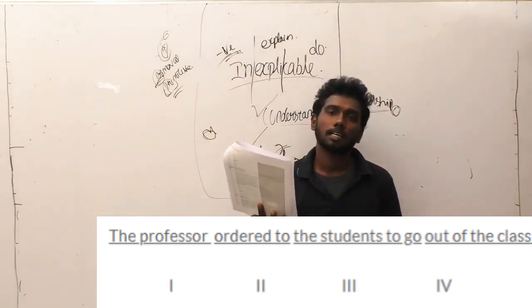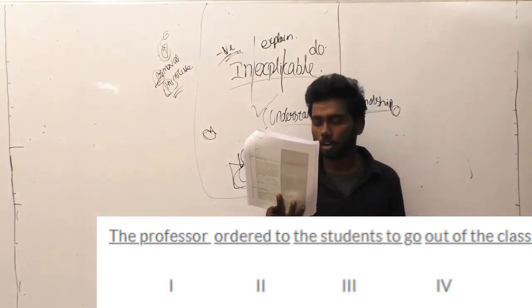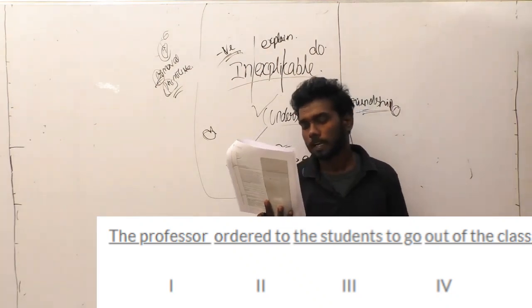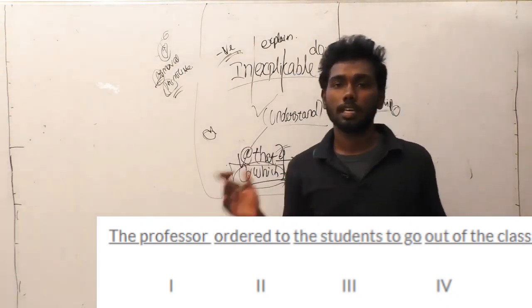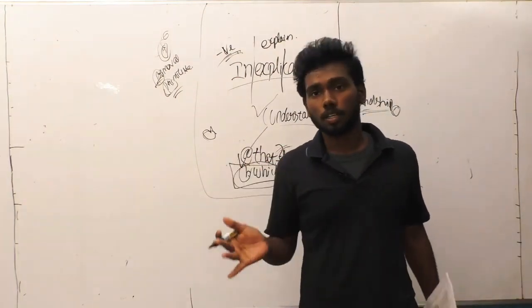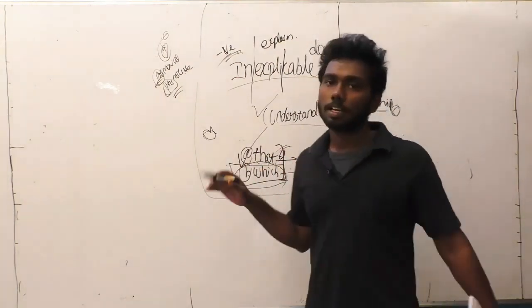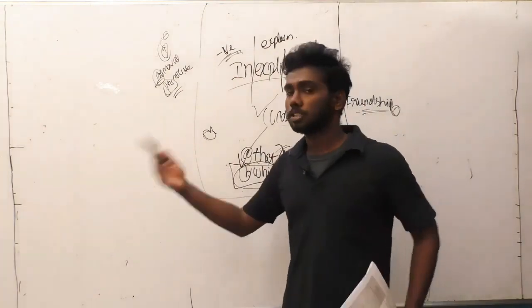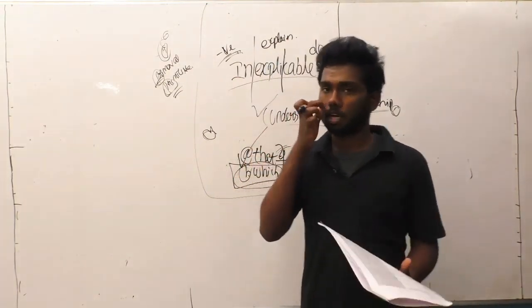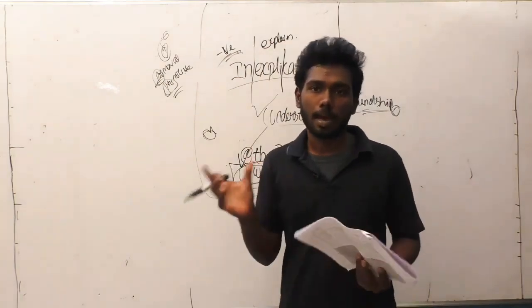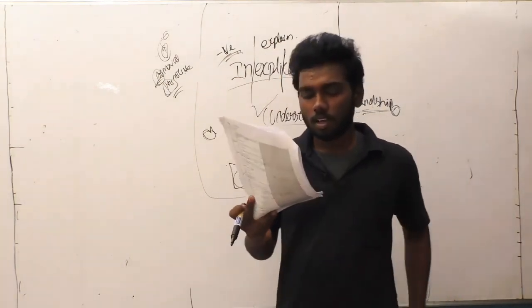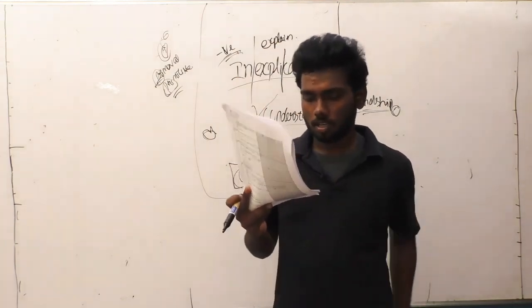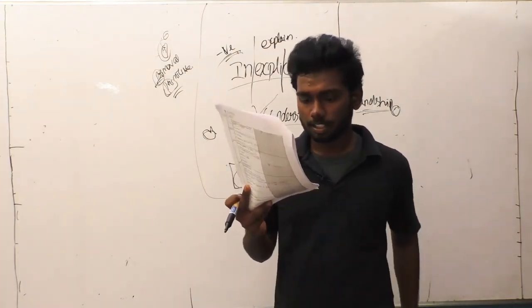Look at the option we have reserved there, ordered to. So a professor will not order to the student, he will order the student, that is the correct form there. Ordering to the student is not the correct form, ordering the student is the correct form. So the second pair is the error. Option B2 is the answer. So let us move on to the next question.